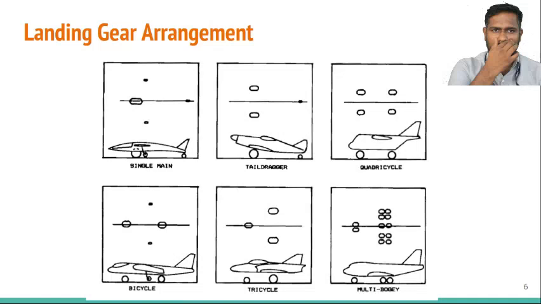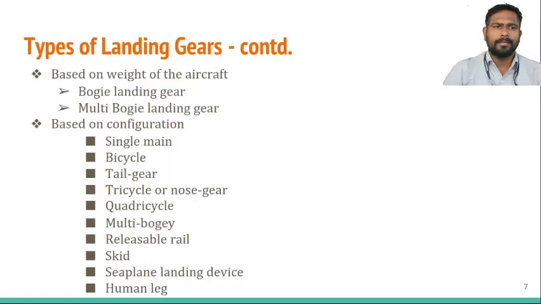The last one is the multi-bogie type of landing gear. And based on the weight of the aircraft, we can divide the landing gear into two types, bogie as well as multi-bogie. The bogie type of landing gears are used when the aircraft is weighing less than 2 tons. The multi-bogie landing gears are used when the aircraft has a weight of above 2 tons.